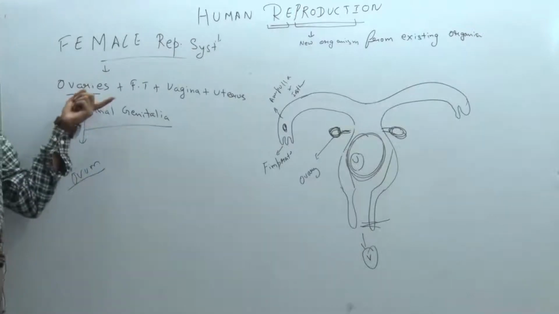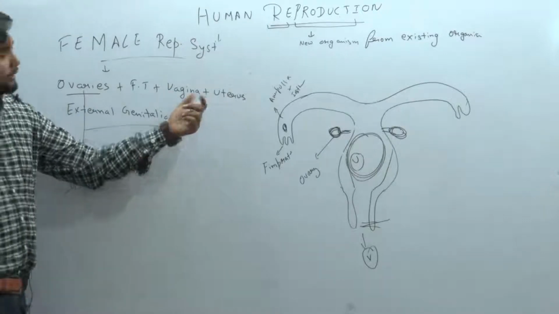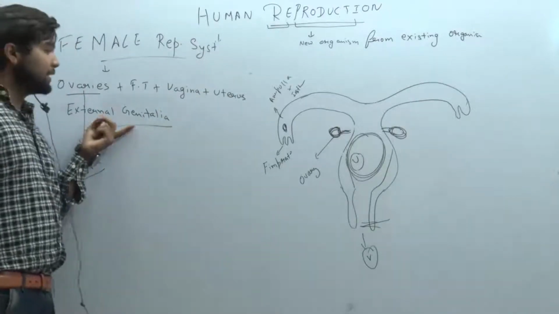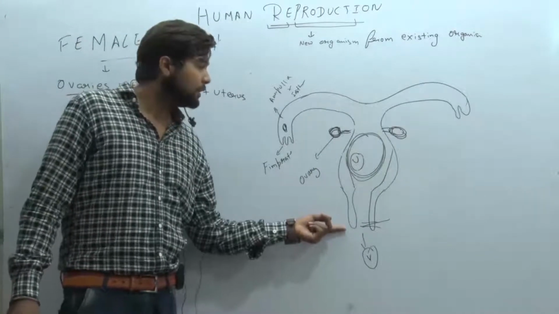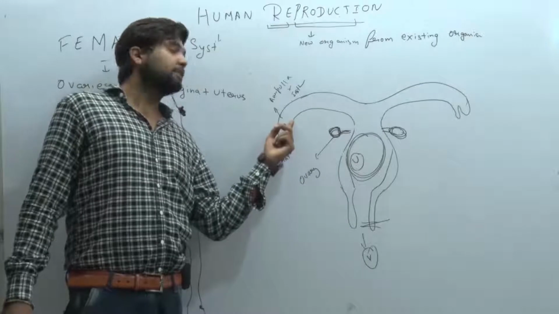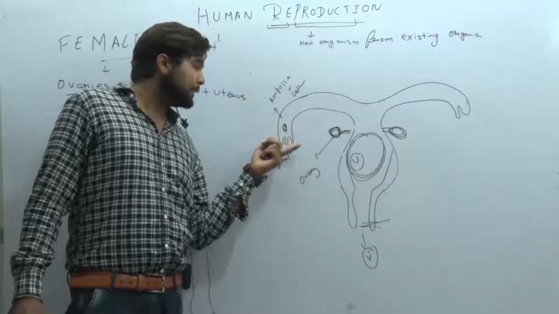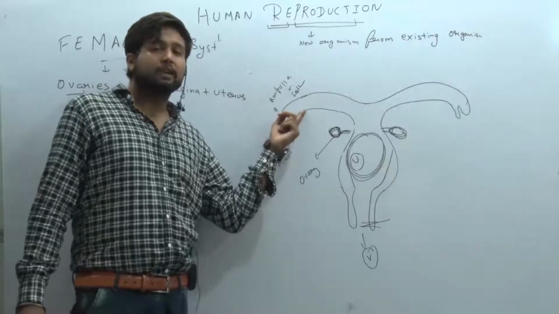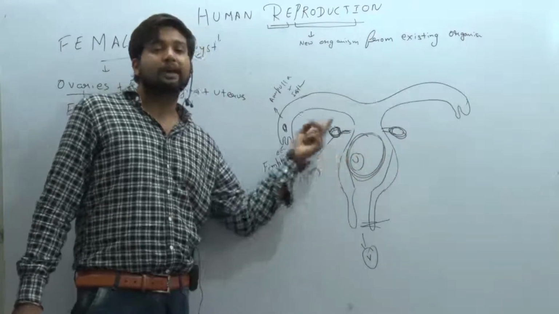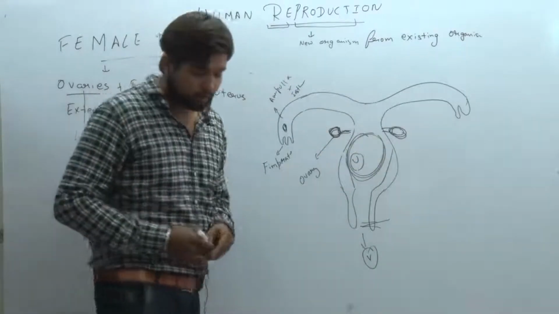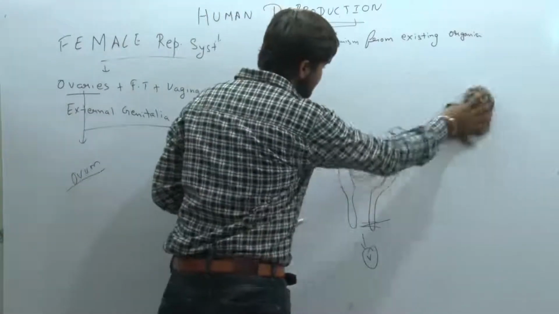So in the female reproductive system, we are talking about the ovaries, fallopian tube, vagina, uterus. Clear? And we have something more, external genitalia. So you have got the structure. From here the sperm enters, known as the birth canal. Sperm moves till the ampulla isthmus junction, where the ovary releases an ovum, and fimbriae collect that ovum, and here the fusion will occur. After fertilization, it will get attached here, which is known as implantation. We talked about this earlier. Clear? Let's move further.